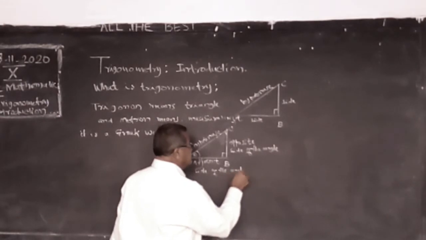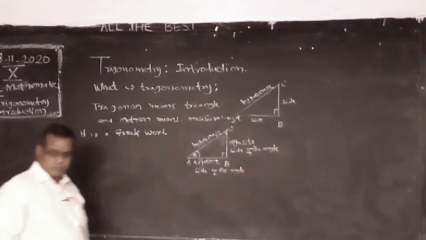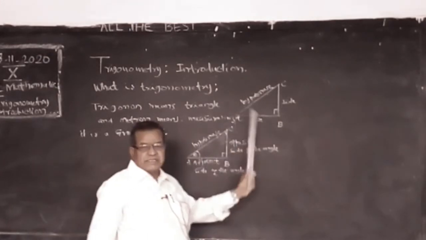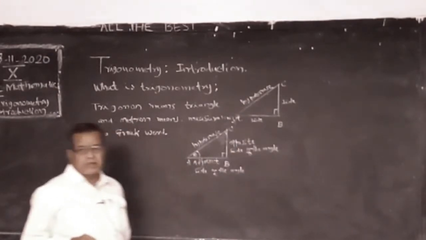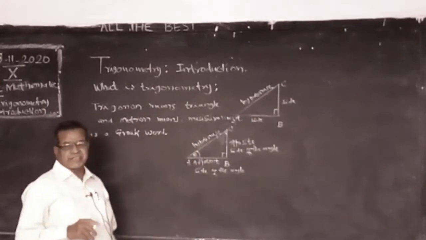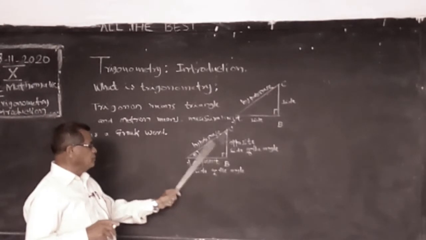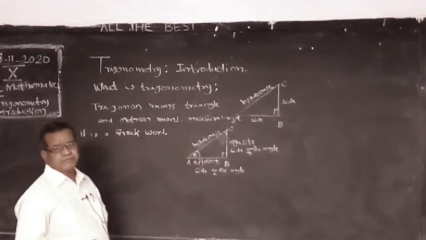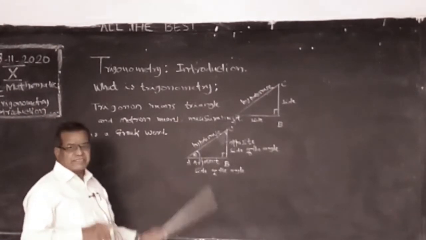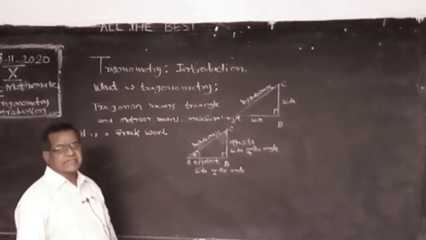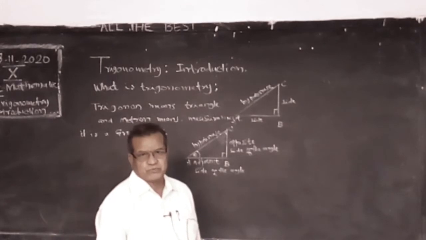You please remember. Here simply we say side in geometry, but coming to trigonometry, the side opposite to 90 degrees is always hypotenuse. One side is the opposite side of the angle, the other is the adjacent side of the angle.